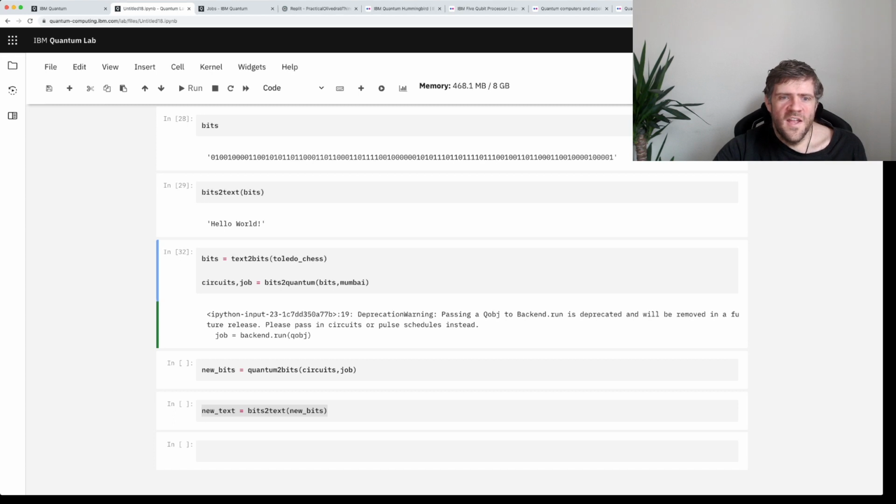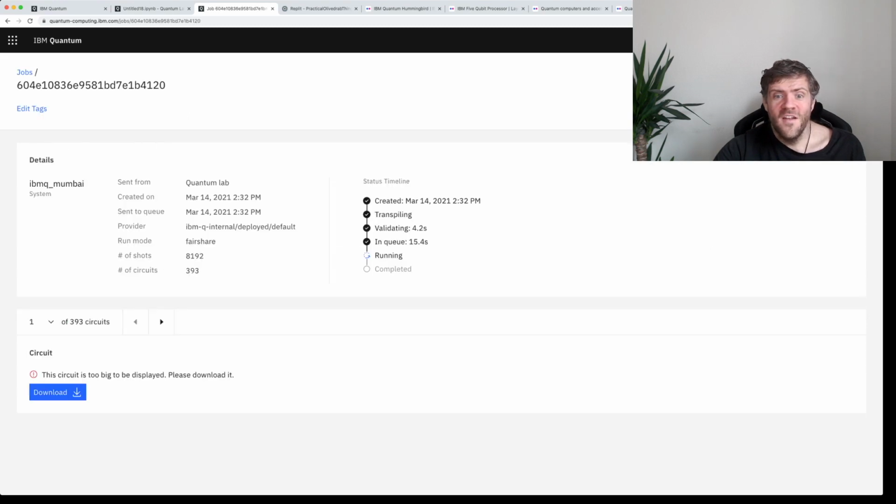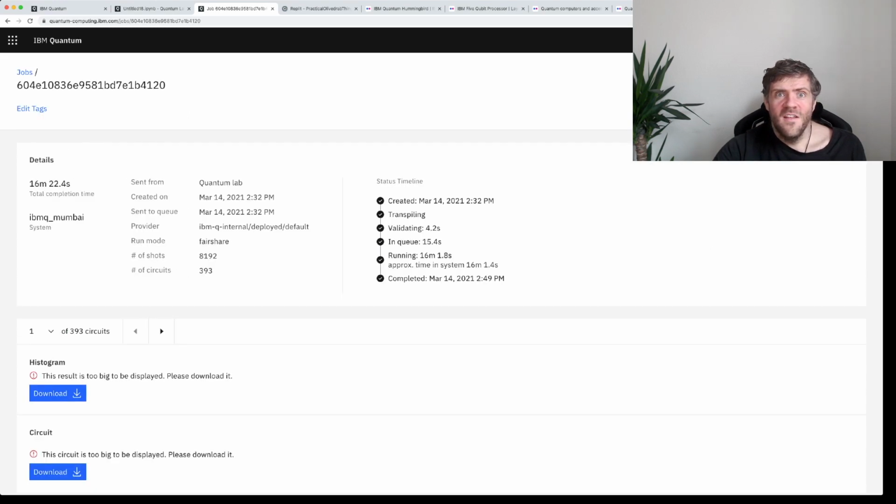So here is the job. As you can see here, I use Mumbai a lot because it's often the one that has the least queue. It was created at this time, March the 14th. It's Pi Day, which is not really related to the fact that I'm putting a game through a quantum computer, but we needed to know the value of pi in order to make a quantum computer. I'm pretty sure that statement must be true.